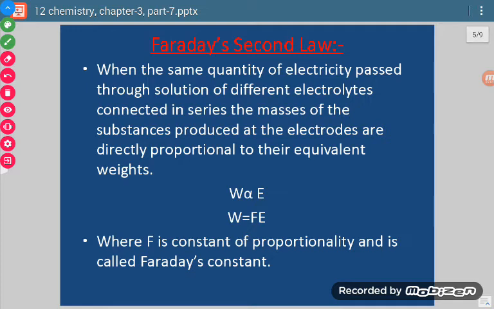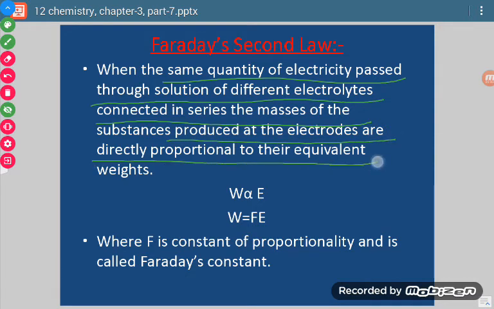Now let us come to the second law of Faraday. What is the second law? When the same quantity of electricity is passed through the solutions of different electrolytes connected in series, the masses of the substances produced at the electrodes are directly proportional to their equivalent weights. What does it mean?